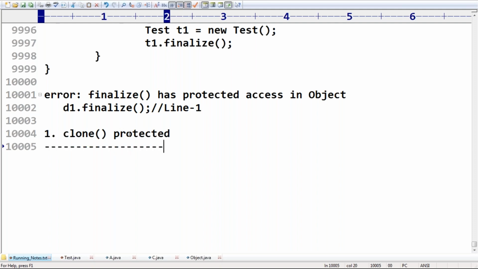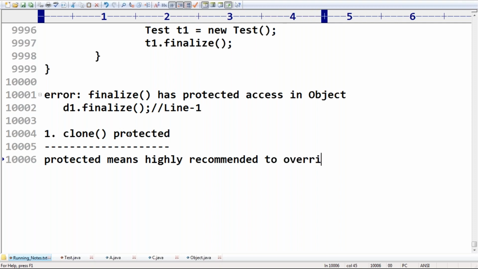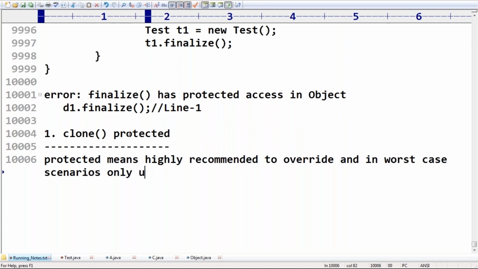Protected method means highly recommended to override, and only in worst case scenarios use a protected method. It is protected to handle worst case requirements, but not common requirements. That's why protected means highly recommended to override. It doesn't mean you should override; should override means an abstract method. Highly recommended to override means a protected method, right?